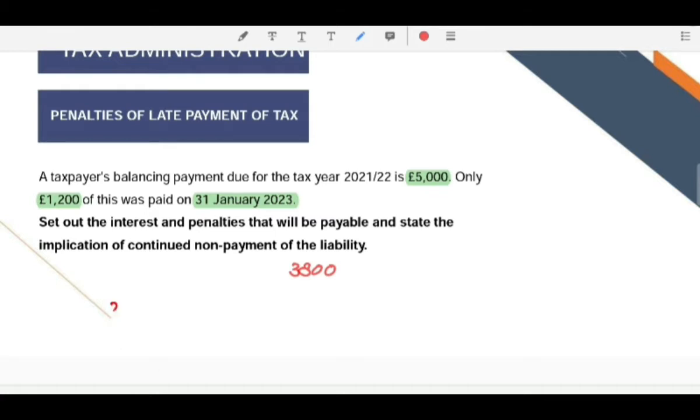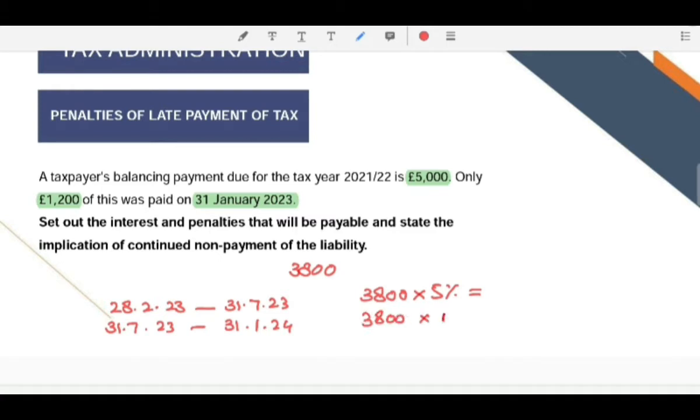If the tax is paid between 28th February 23 and 31st July 23, then a 5% penalty would be charged. And if tax is paid between 31st July 23 and 31st January 24, then an additional 5%, meaning in total 10%, would be charged as penalty.